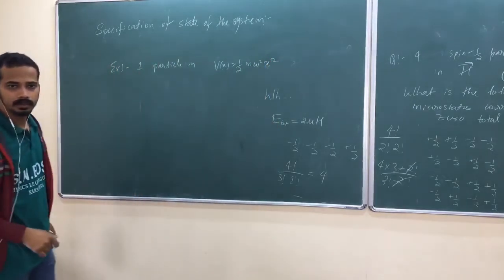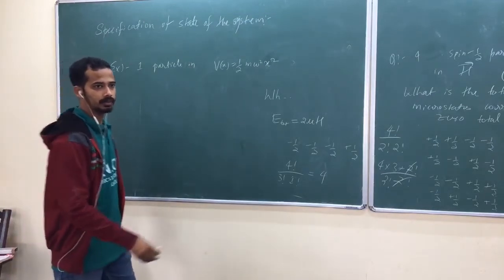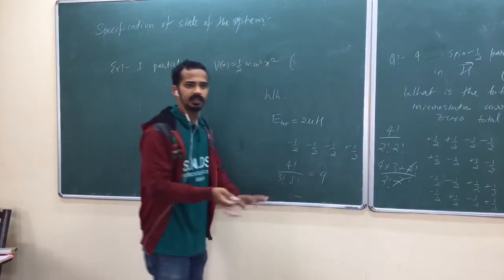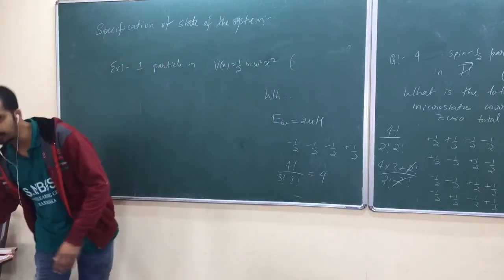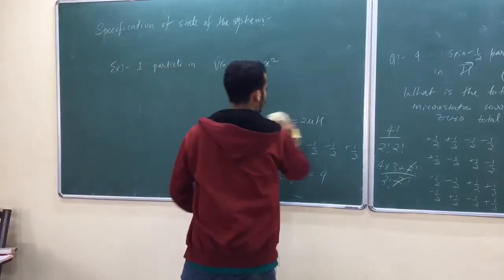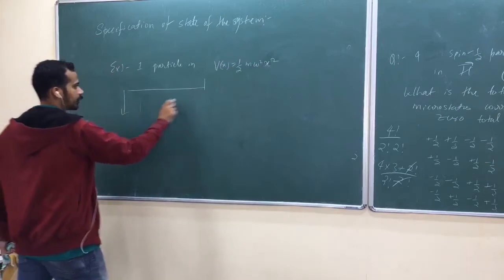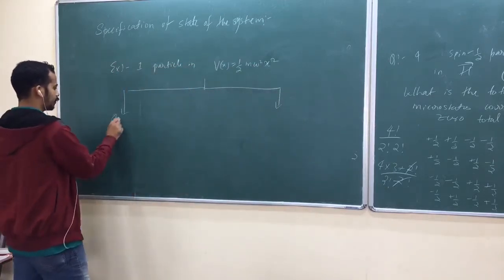Now, how do you specify the state of the system? Classically, x and px. So let me take both of them, classically first.